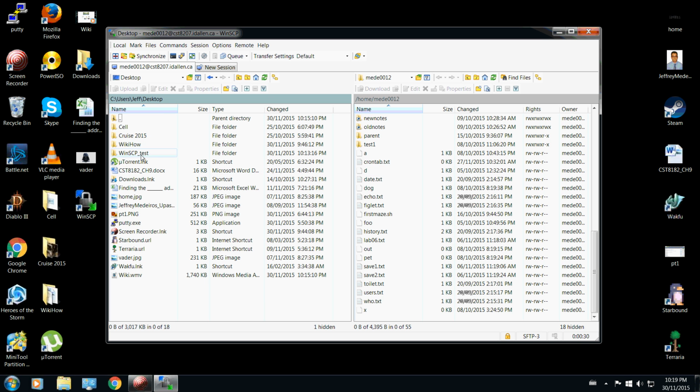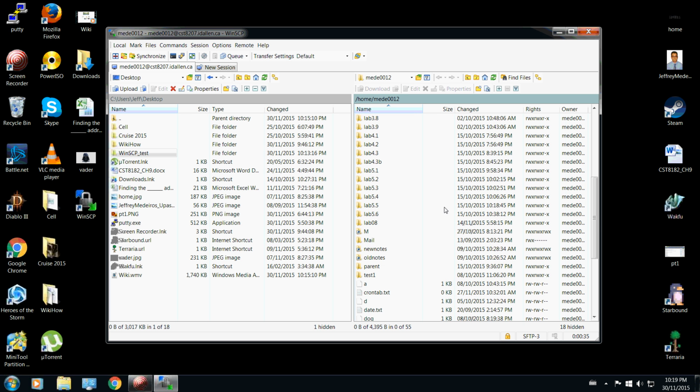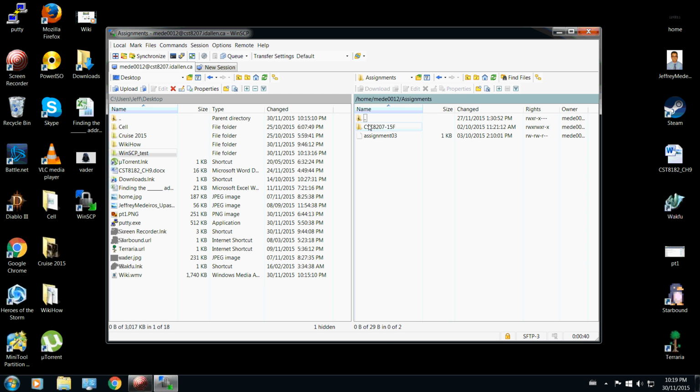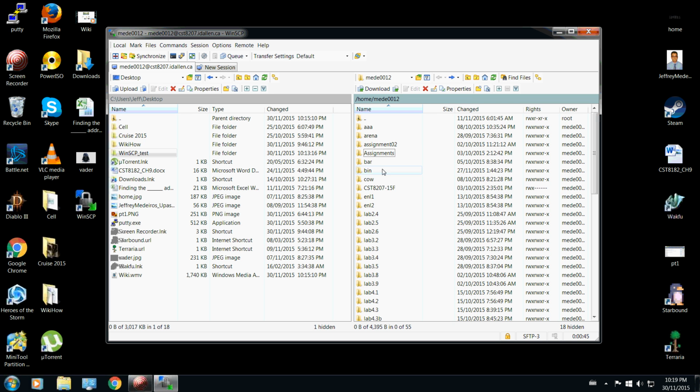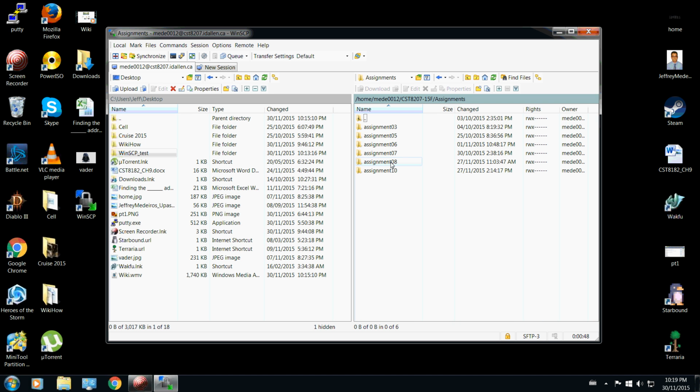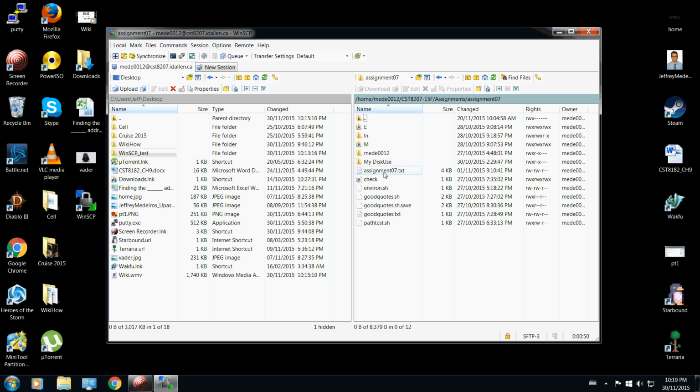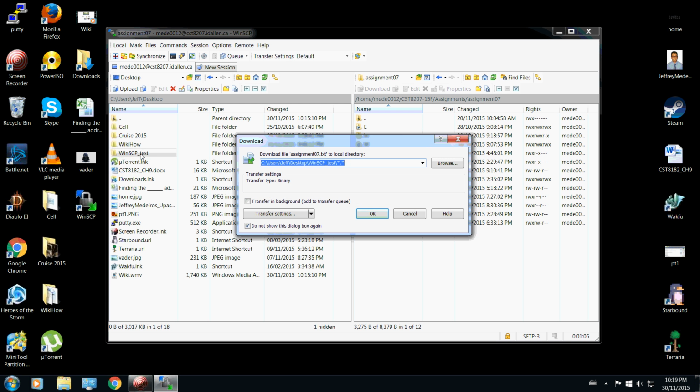I made a folder here which is called WinSCP test, and let's put something in there to do a file transfer so I can show you guys. We'll pick something random here. Assignments, oops. Let's go assignment 7. So let's say I want to transfer this assignment 7 file to my Windows machine. All you have to do is click and hold and drag it over to the folder that you want to drop it in. In this case, I want to drop it to my WinSCP test folder that I've made for this video. I'm going to drop it in.